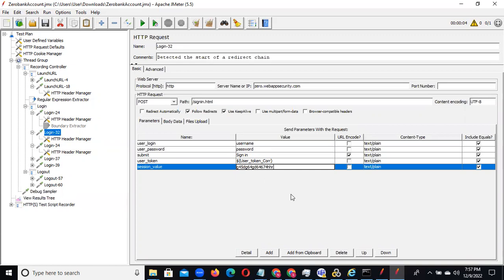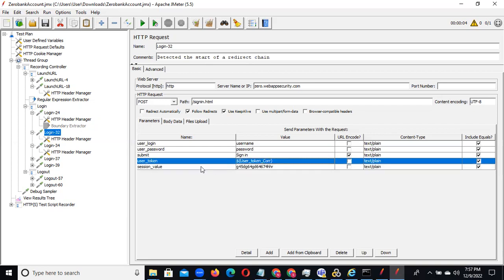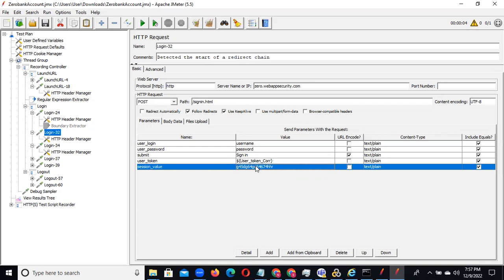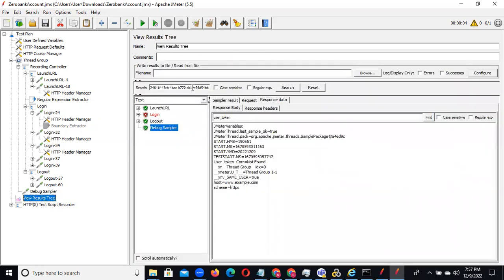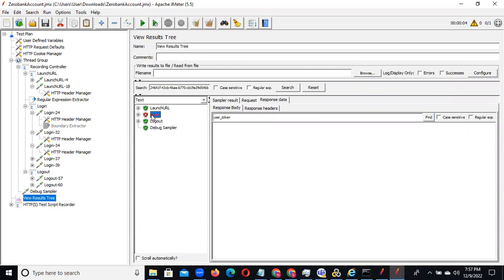Yeah, I have two dynamic values right now. How can they be resolved? How you did it, the same way you can do it. You need to search for this dynamic value, because you handled this one, right? After that, you find one more dynamic value. You can copy this and go to the view results tree. Click here where it shows the response. You need to write it above that, above that login. You can select here, click on response data, and search for the session.